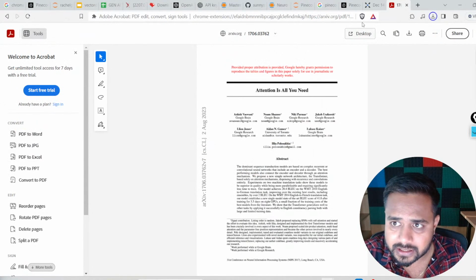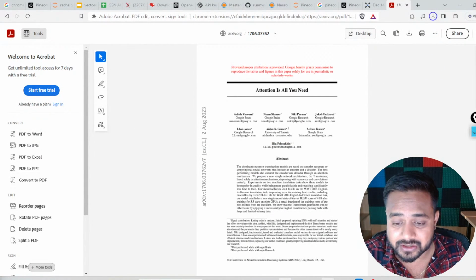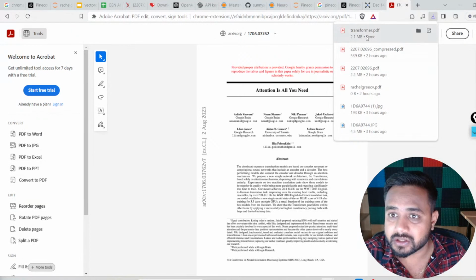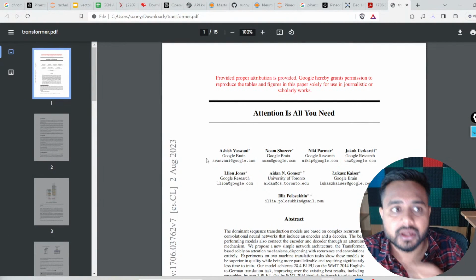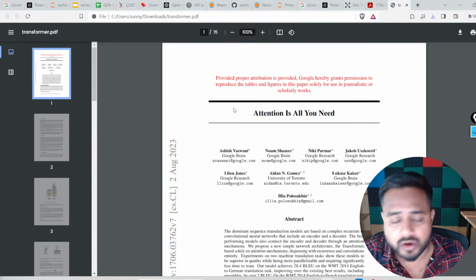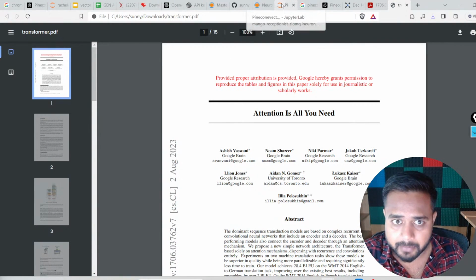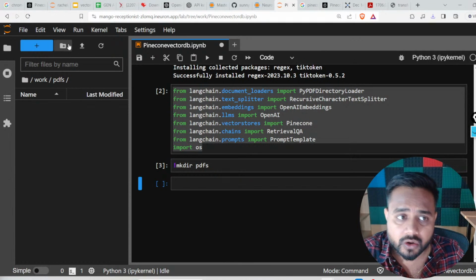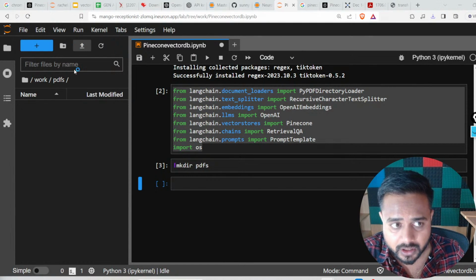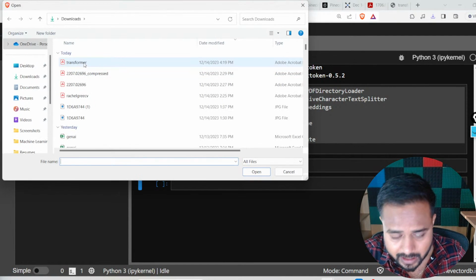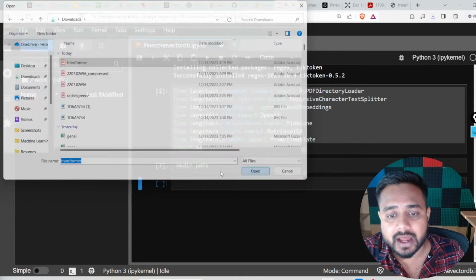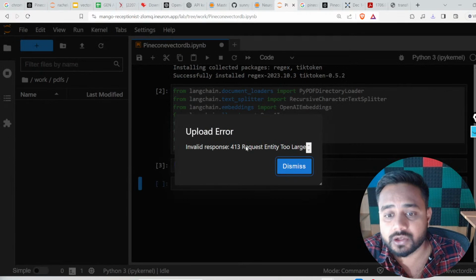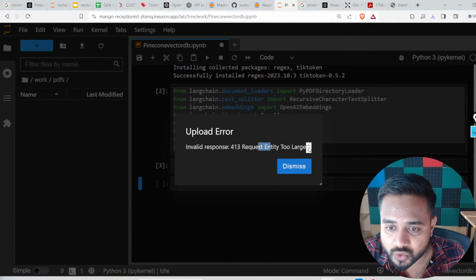Now, guys, let me check the size of this PDF. If it is a huge one, then definitely my NeuroLab won't allow it. Let me check if I'm able to upload this transformer in my NeuroLab. I will click on the upload button and select my transformer, then open it, and here you can see my NeuroLab is saying entity is too large.